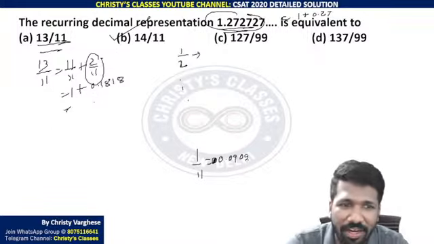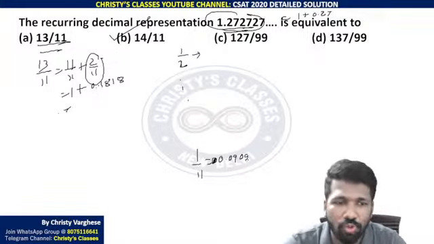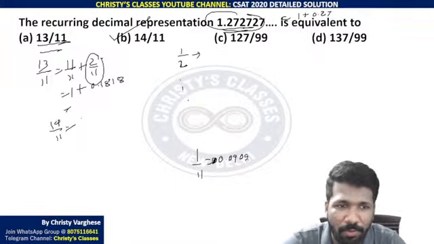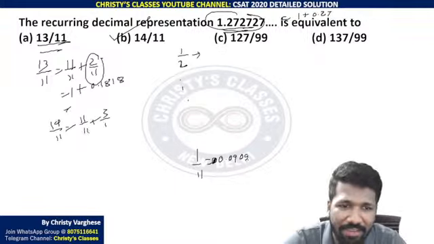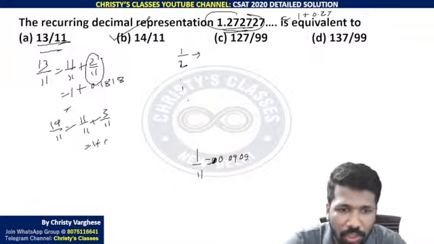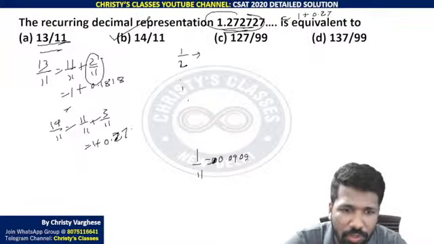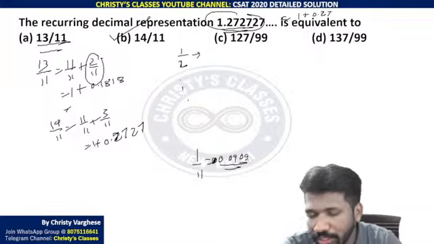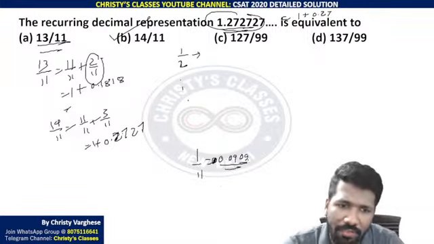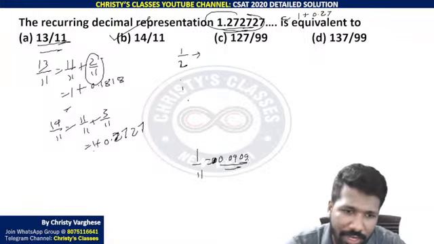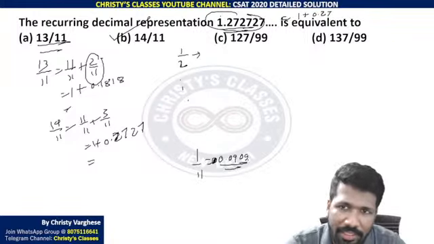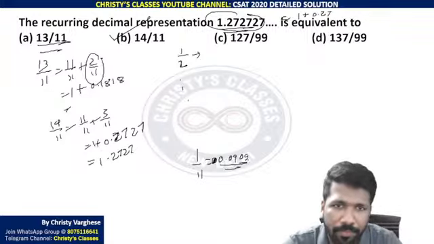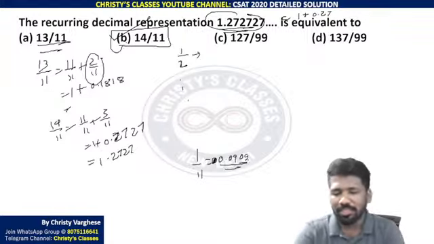Right? If 13 by 11 is 1 plus 2 by 11, 14 by 11 will be what? 11 by 11 plus 3 by 11. That is 1 plus 0.272727. Why? 0.090909 recurring into 3 will be 0.272727 recurring. And that is exactly making sense. 1.272727 recurring, that is 14 by 11. This is the easiest way to do this.